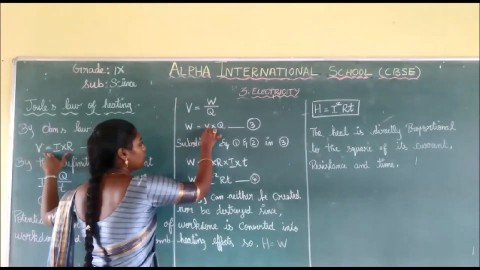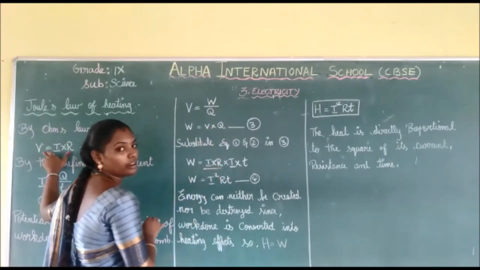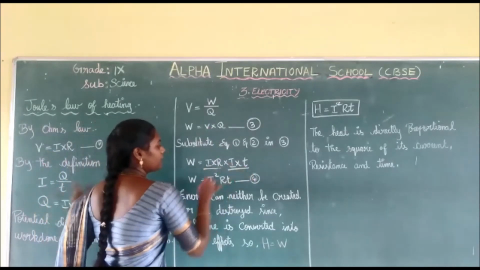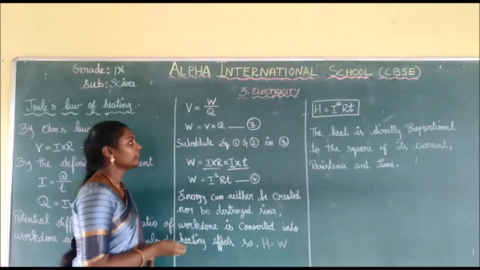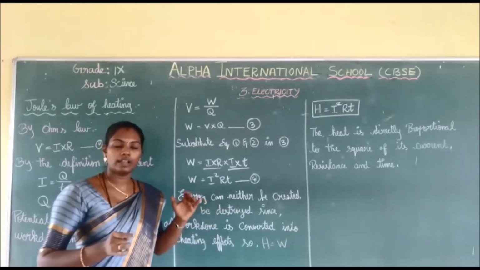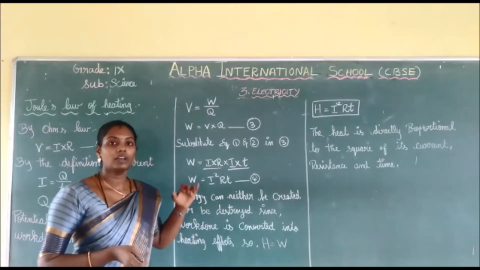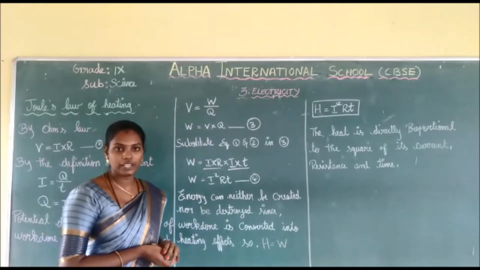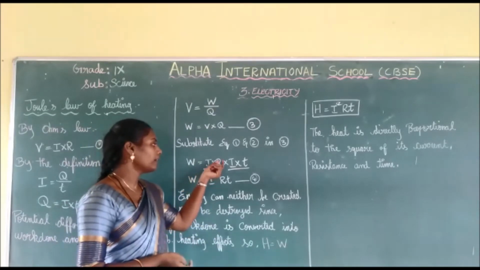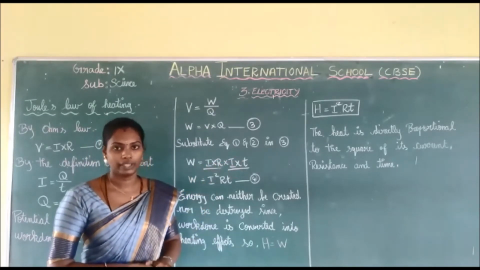So I substitute here I into R. And what is Q? Yes, that is I into T. So I just substitute Ohm's law and the definition for current in potential difference. That is W is equal to I into R into I into T.